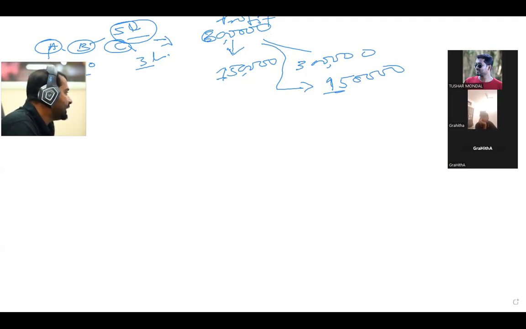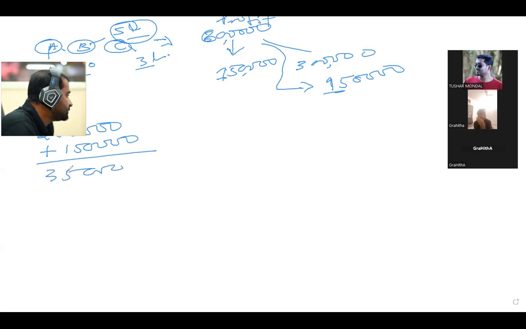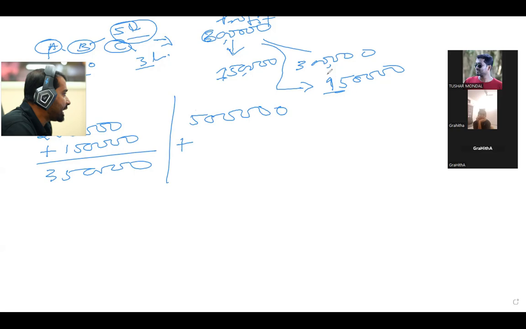Now, partner A's capital combined becomes what? 2 lakh was there, plus 1 lakh 50,000 goes to that account, so his account becomes 3 lakh 50,000. And B was 5 lakh, and the profit added to him is 3 lakh, so now he becomes 8 lakh.